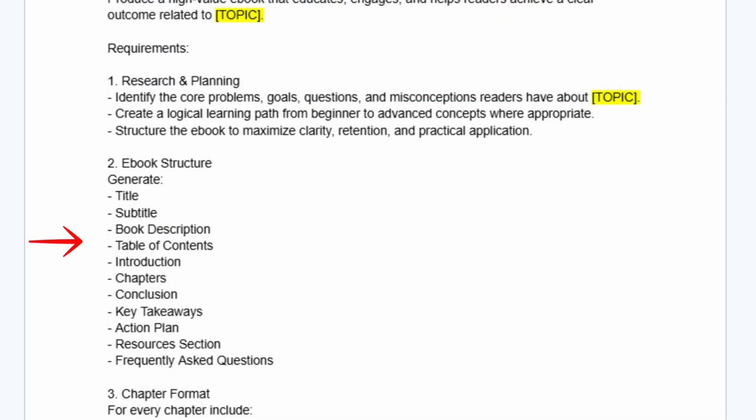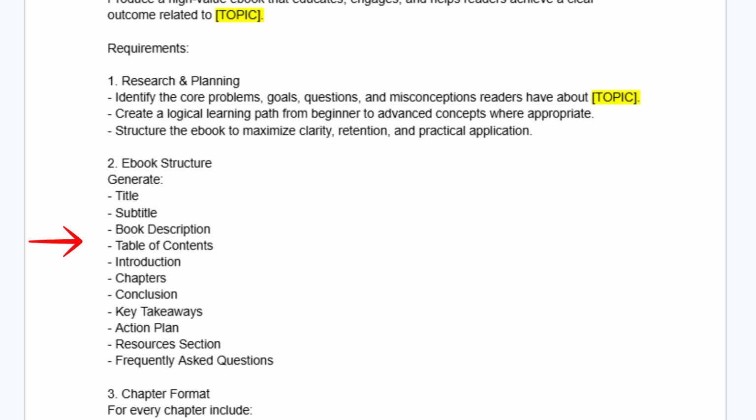This section instructs the AI to generate essential components such as the title, subtitle, description, table of contents, introduction, chapters, conclusion, action plan, resources, and FAQs. The purpose is to create a complete reading experience instead of isolated chapters.